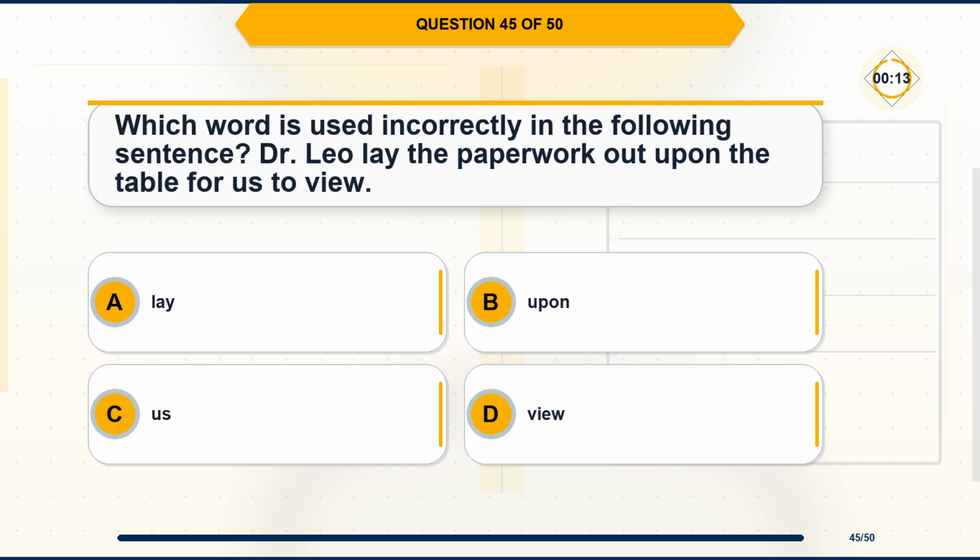Question 45. Which word is used incorrectly in the following sentence? Dr. Leo lay the paperwork out upon the table for us to view. Option A, lay. Option B, upon. Option C, us. Option D, view.